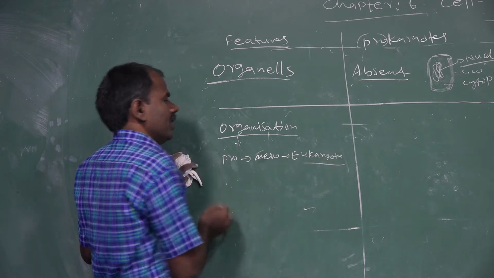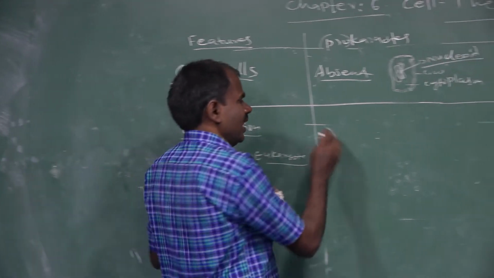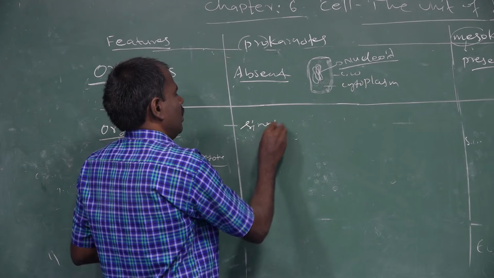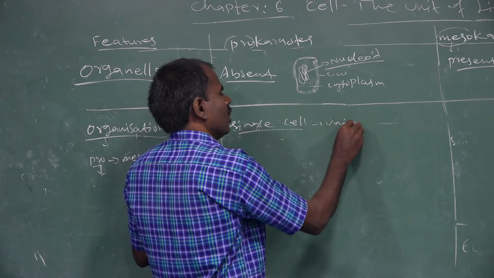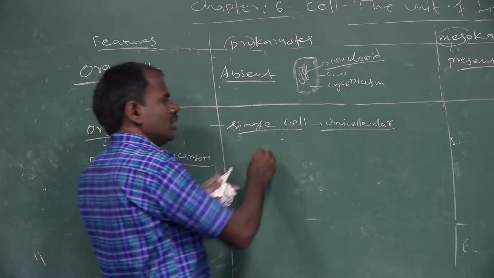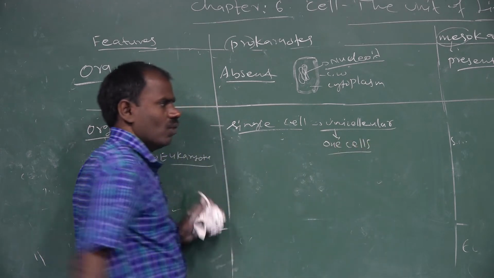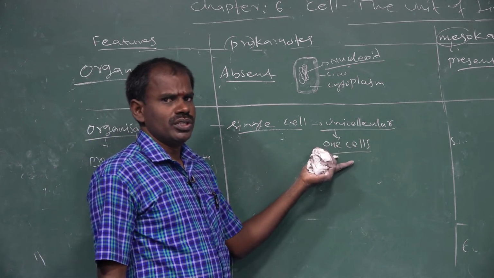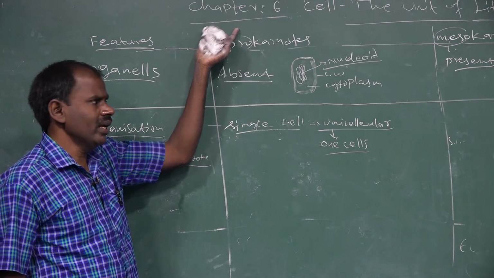In prokaryotes, the organisms are maximum single cells, unicellular organisms. This organism is made up of only one cell, that is a unicellular organism. All unicellular organisms are found in prokaryotic organisms.